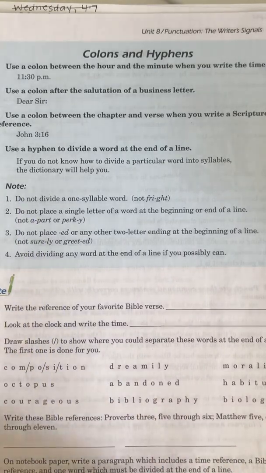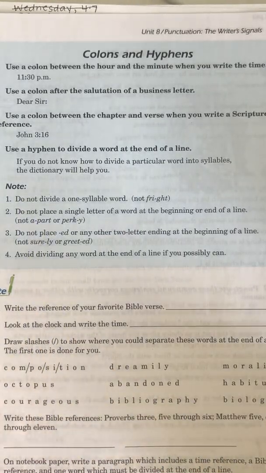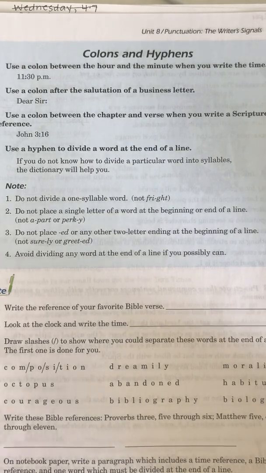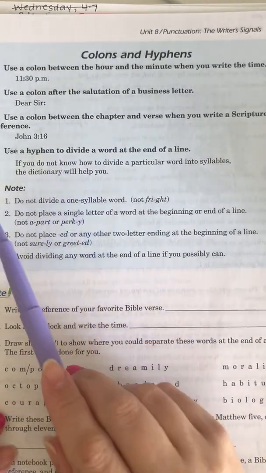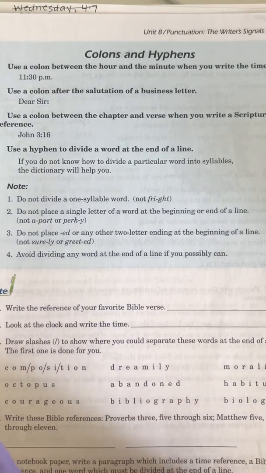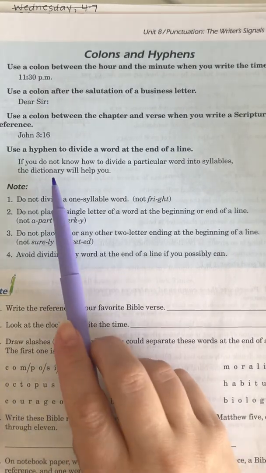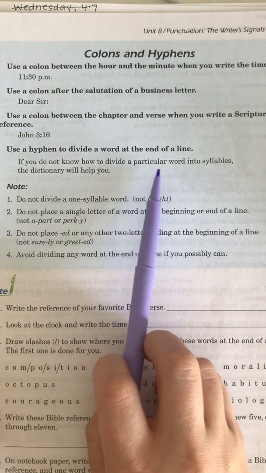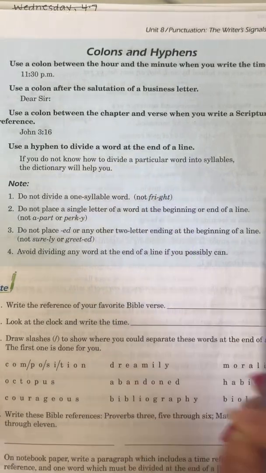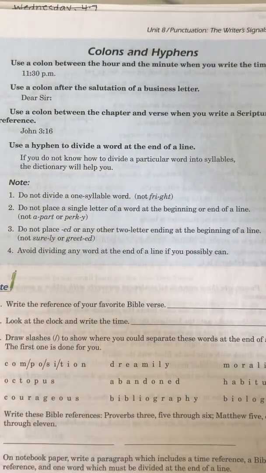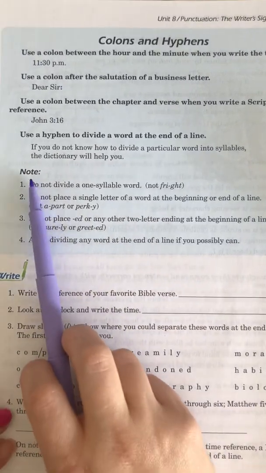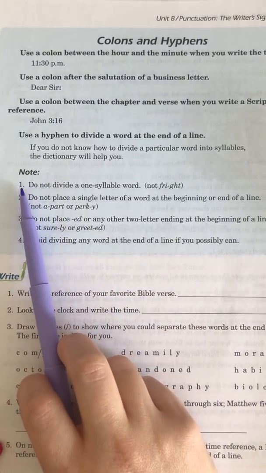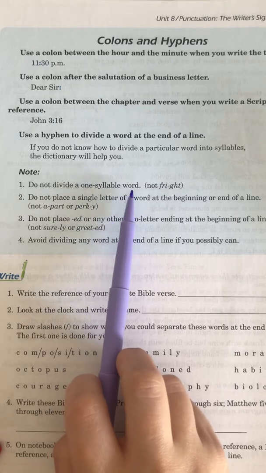And then we have a hyphen. So the hyphen is that little tiny line that we see often to divide a word. So we're going to see some examples on how to use hyphens. So it says, if you do not know how to divide a particular word into syllables, the dictionary will help you. So let's take note. It says, do not divide one syllable words.